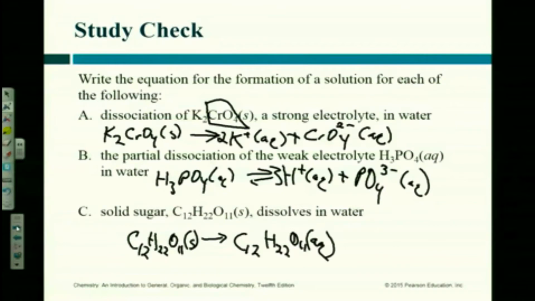So if you were to take all those elements and do your electronegativity test on each one? You have to know what the structure of it is to be able to see what it looks like. These are all non-metals, right? We'll talk about sugar molecules the last week of the semester. So right now, we're just going to accept that it's a non-electrolyte. Sugar is very polar, but it's a non-electrolyte.